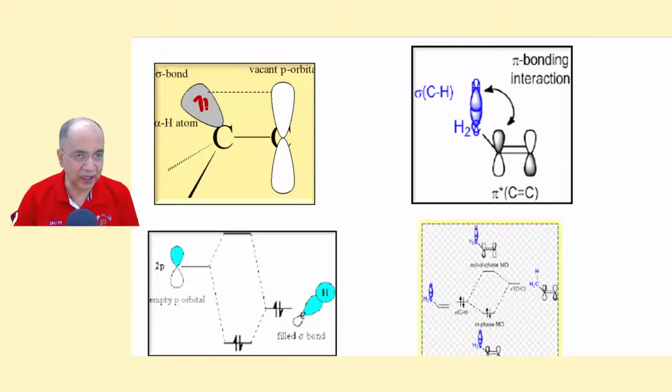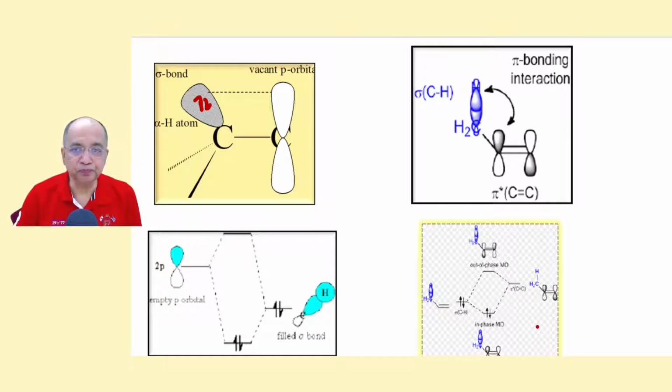So they combine to give an extended BMO and an extended ABMO, and the two electrons now occupy the more stable, less energetic extended BMO, and the ABMO is vacant, so it becomes more stable due to overlapping. They overlap and delocalize, not remaining localized here, and alternately this bond also comes to the parallel position. So there is hyperconjugation.